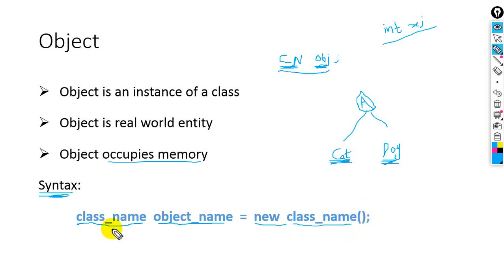For example, if you want to make an object, here I am creating an object with the class name animal. This is related to the class name, and here we are taking an object as cat. Then equal to, here we should take the new keyword.